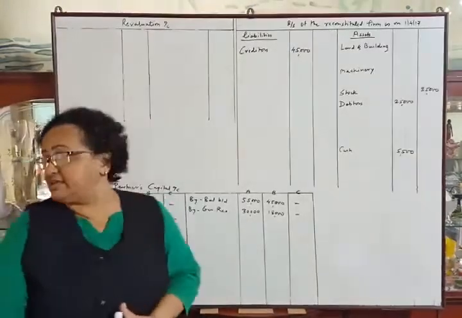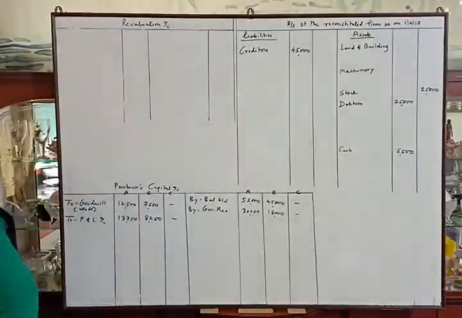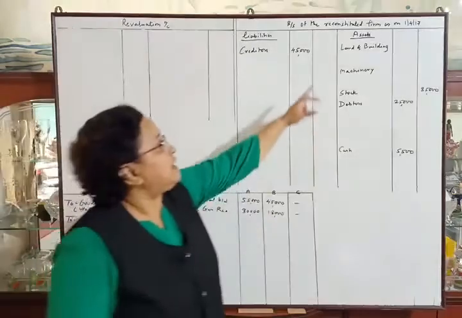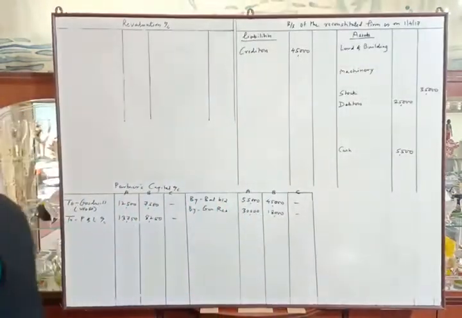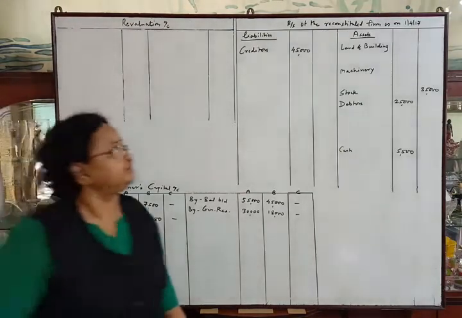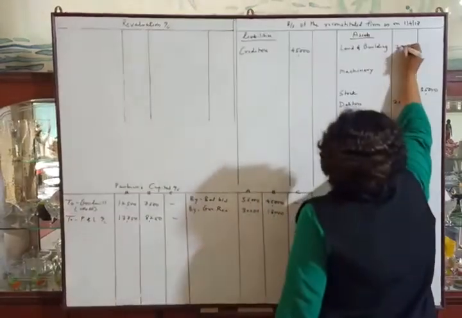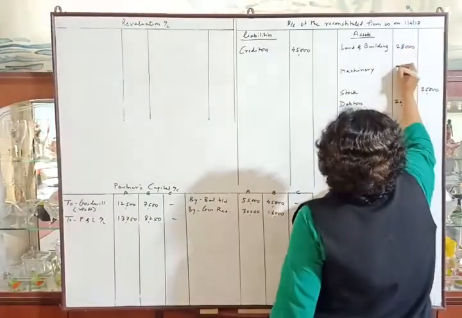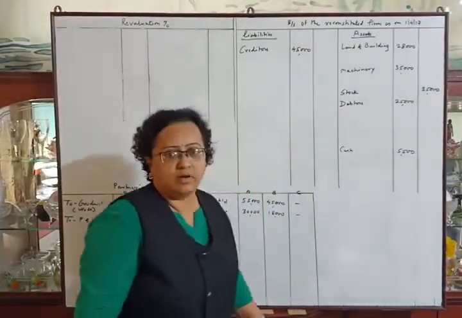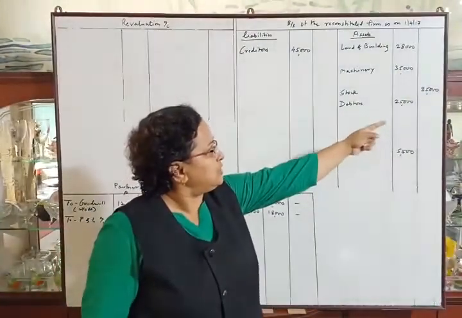Okay. Now next item, land and building and machinery. We will write the amounts in inner column, 28,000 and 35,000. Amount of stock is in outer column.